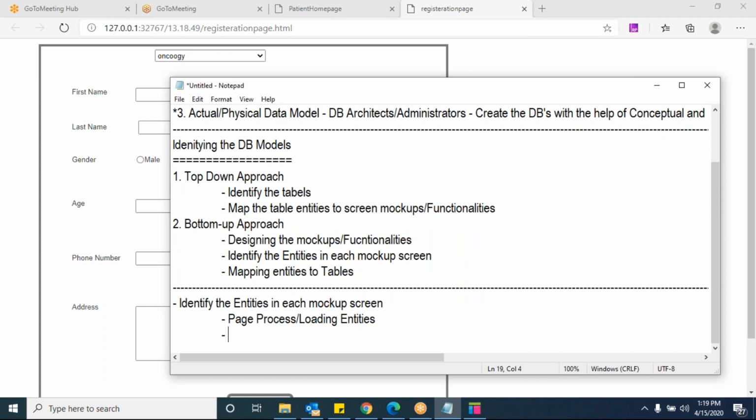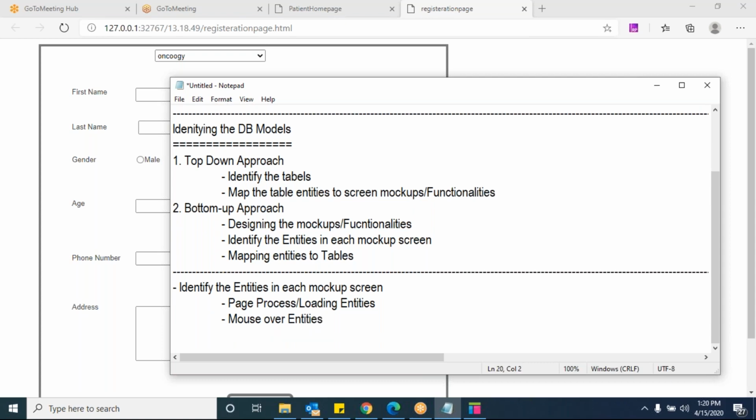The second one is mouse over entities. And the third is page submission or storing entities. Is that clear? These three types of entities we may come across here.